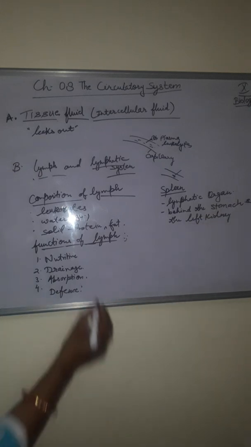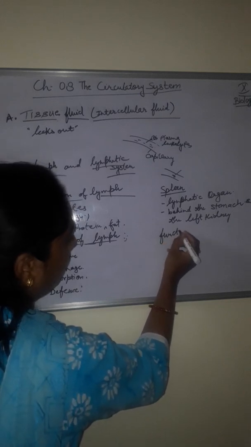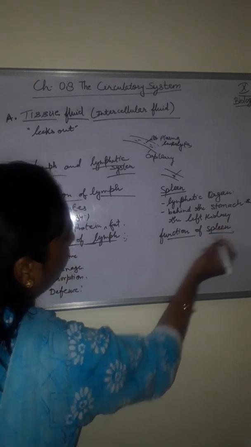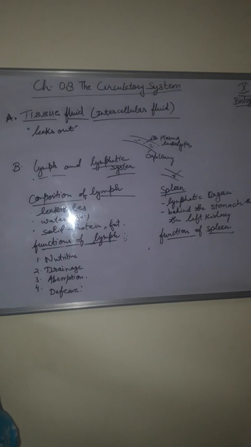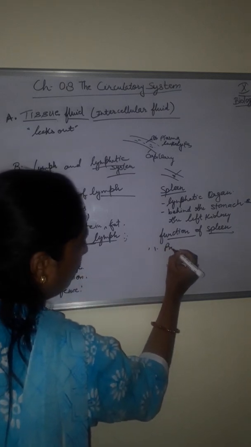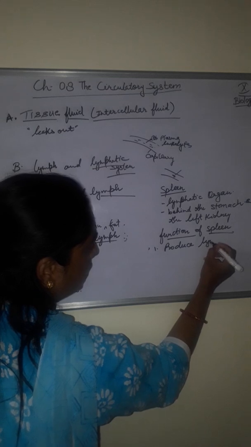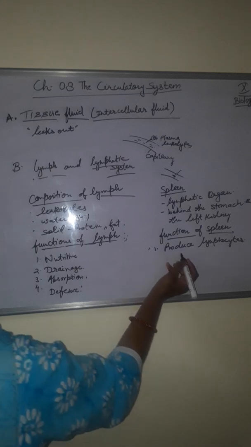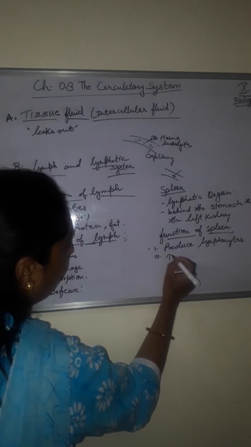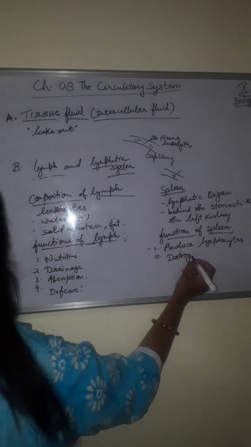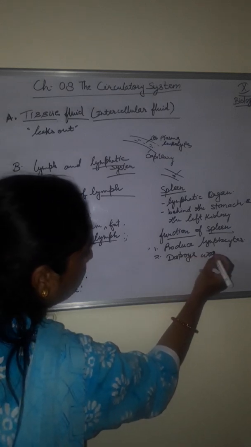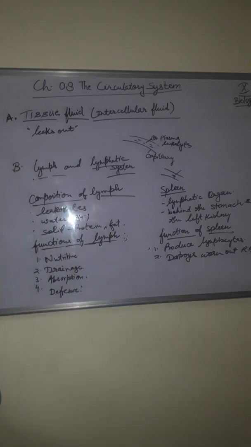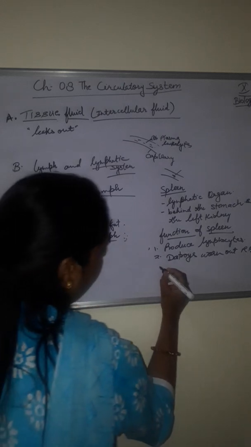Okay, now function of the spleen. It is a lymphatic organ, so it produces lymphocytes. It is also a reservoir for the blood, and it destroys worn out red cells. And in an embryo, it produces RBCs.